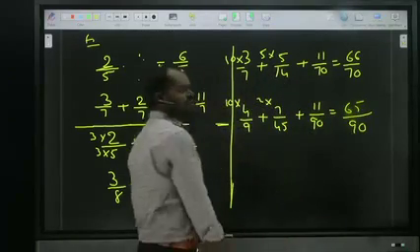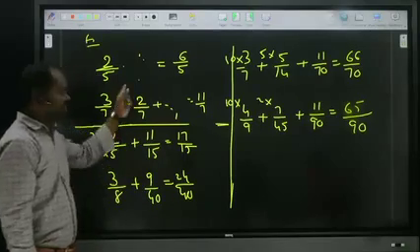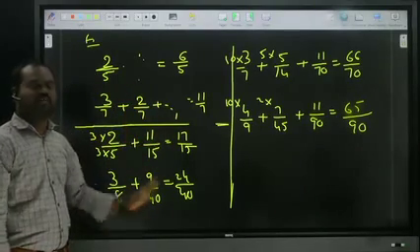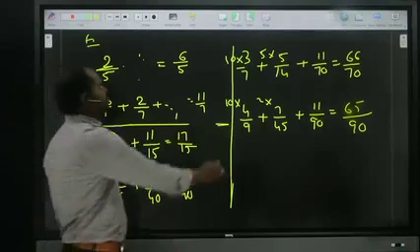Is it clear? Okay, when denominators are same, or when denominators are different but by multiplication we can make them equal, we can add. Now next.